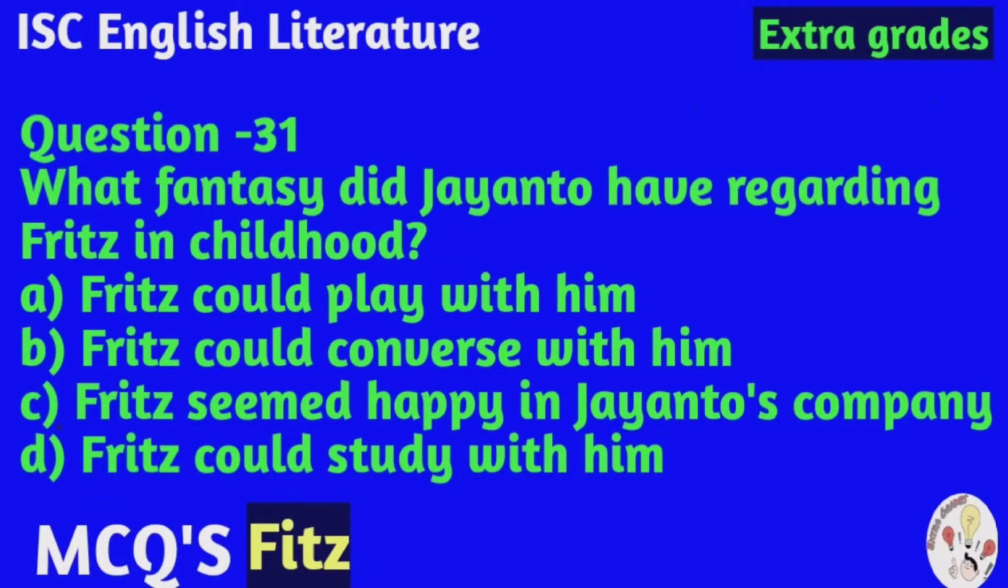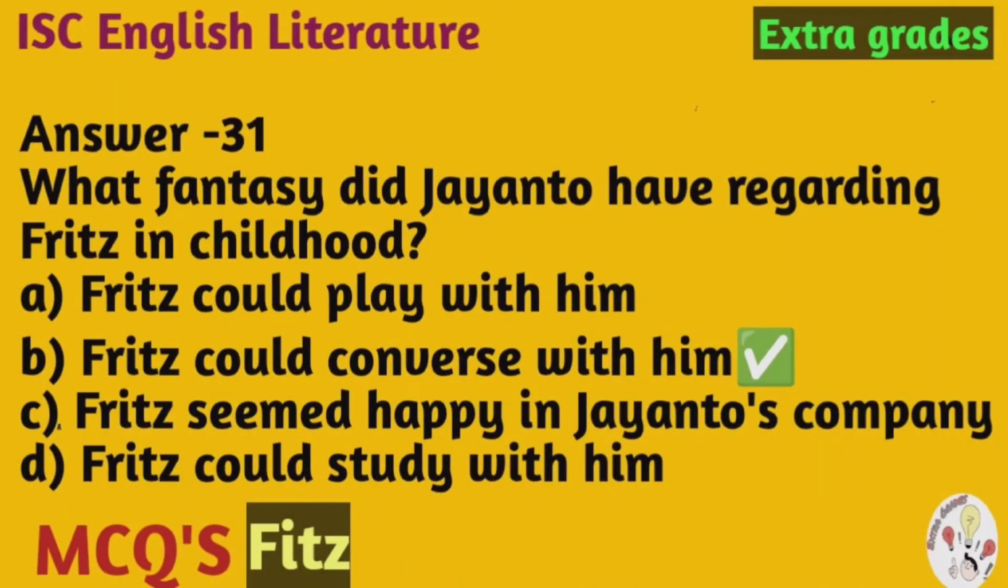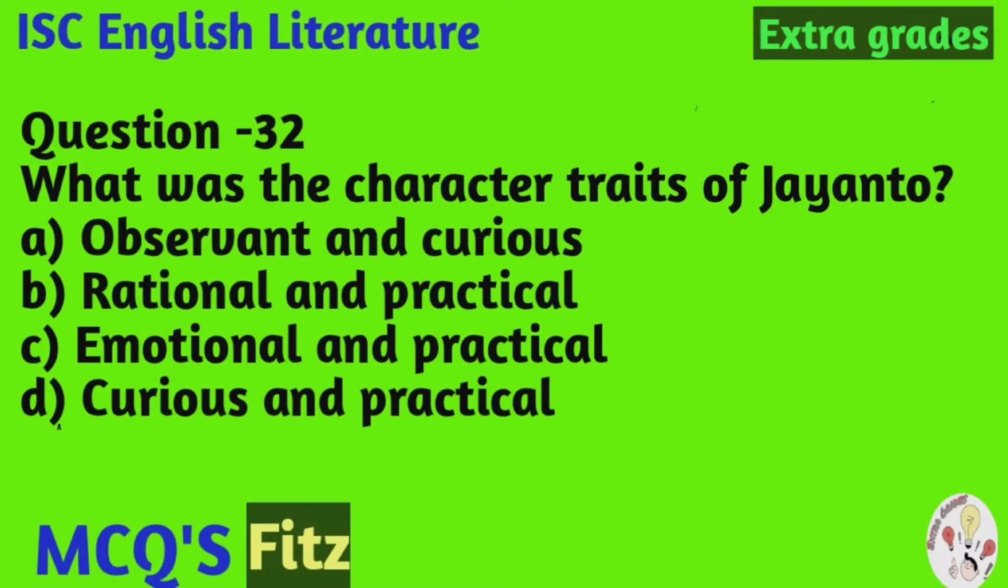Question number 31. What fantasy did Jayanto have regarding Fritz in childhood? And the options are A. Fritz could play with him, B. Fritz could converse with him, C. Fritz seemed happy in Jayanto's company, D. Fritz could study with him. And the correct option is B. Fritz could converse with him.